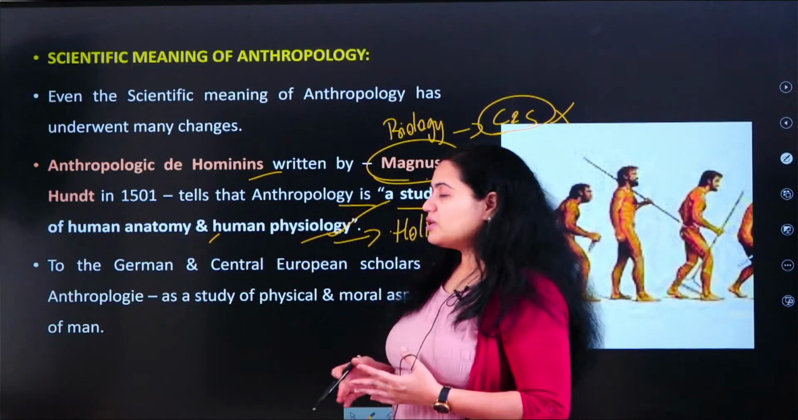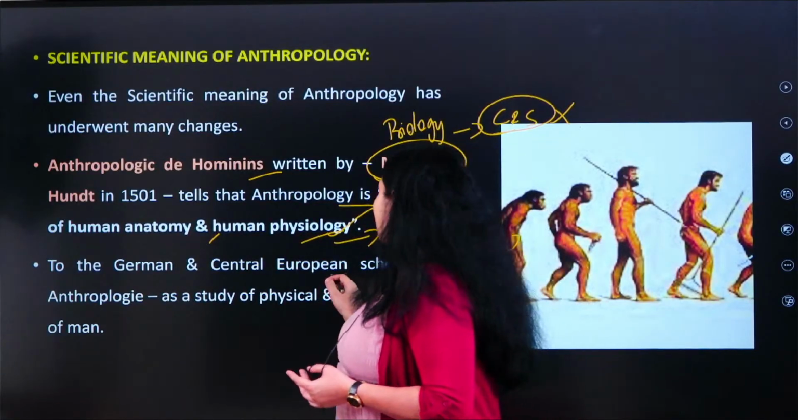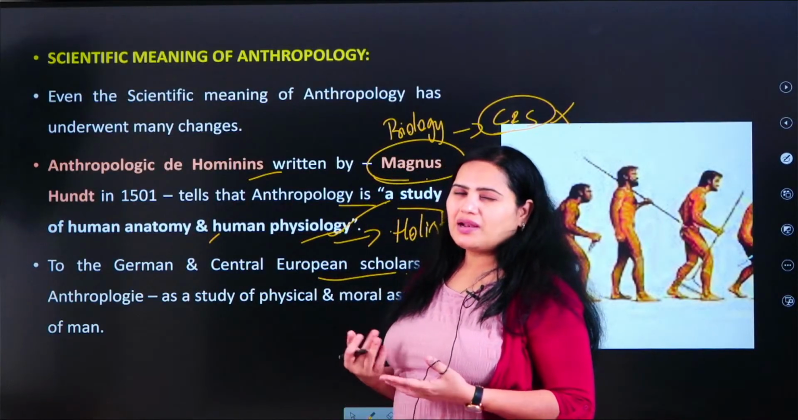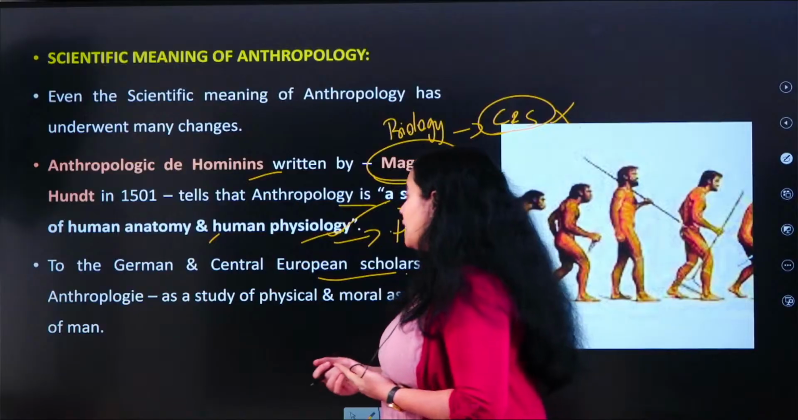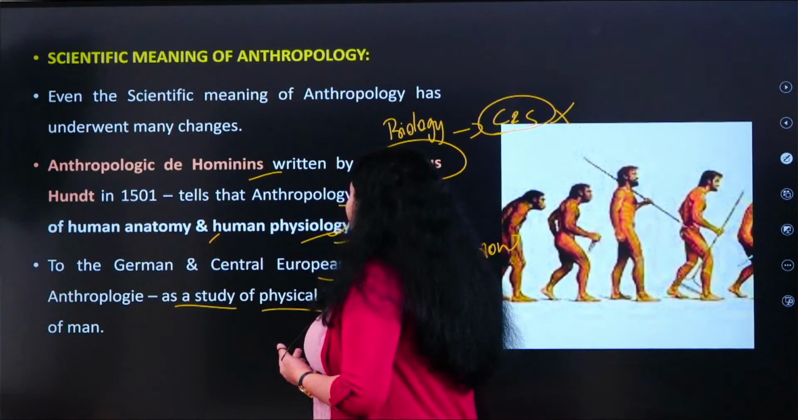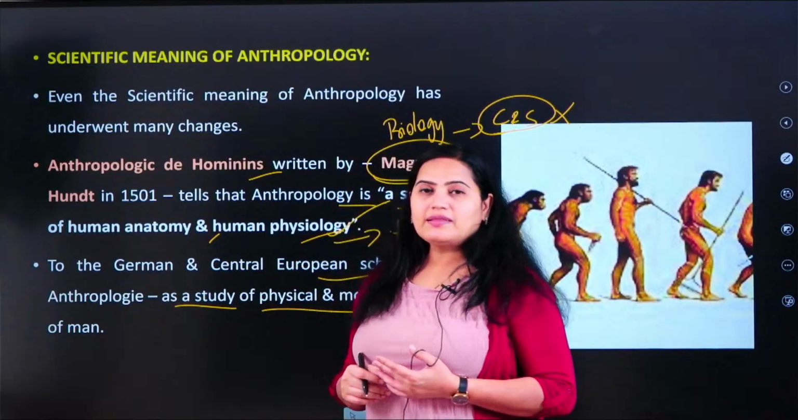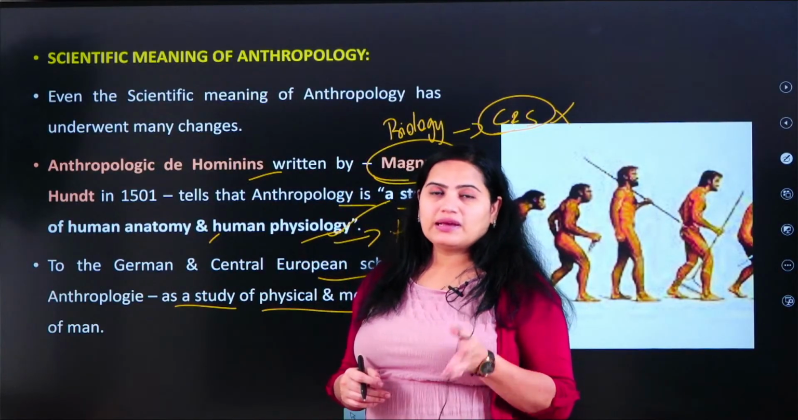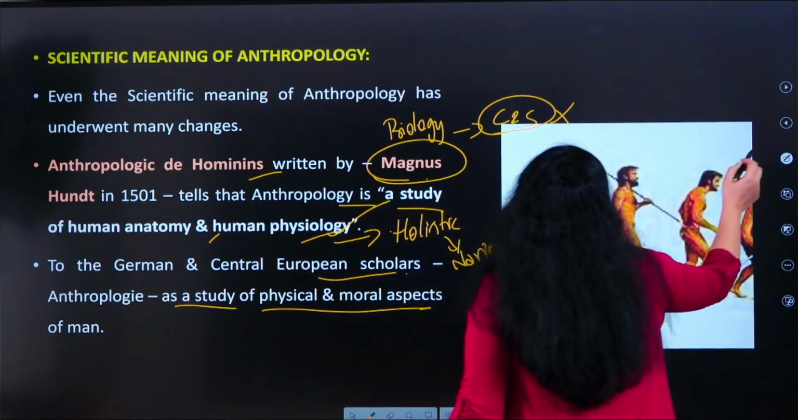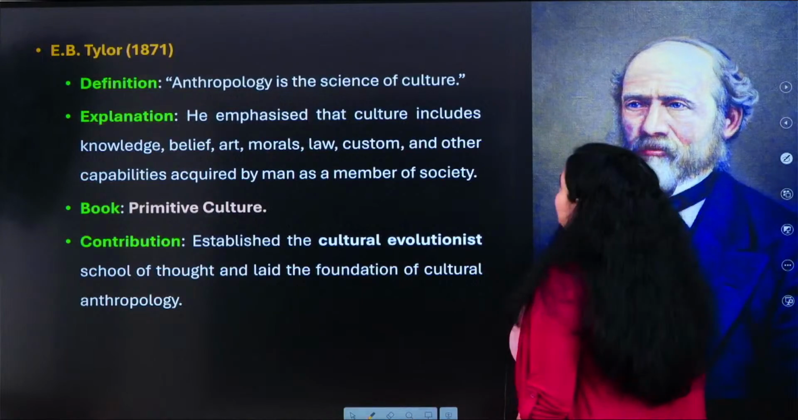And then the German and Central European scholars mentioned that anthropology, in their language, is called anthropology. So they are saying that anthropology is a study of physical and moral aspects. It is just a study of physical aspects as well as moral aspects. Moral aspects, according to them, probably means just culture.